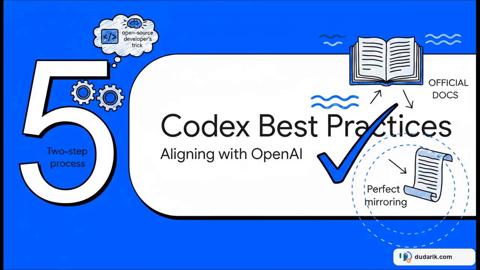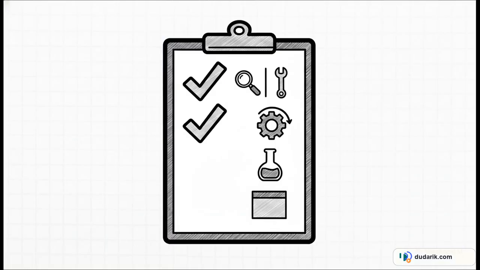Now this two-step process isn't just some clever open-source hack. It actually perfectly mirrors OpenAI's official documentation. Look at the official best practices. Keep analysis separate from mutation? Yep, check. Turn repeatable work into skills? Check. Improve reliability with testing and use sandboxing? Absolutely. By generating a read-only report before it does anything and validating with tests, this package is literally the perfect manifestation of OpenAI's blueprint for building trustworthy AI agents.